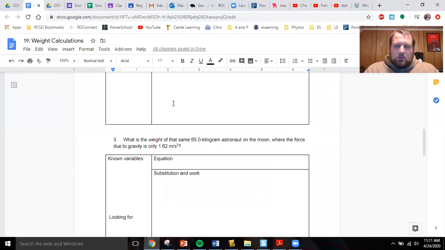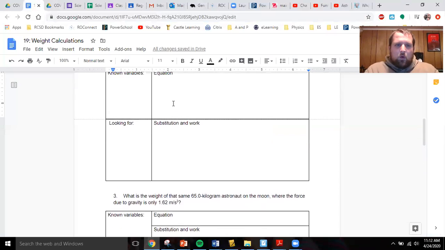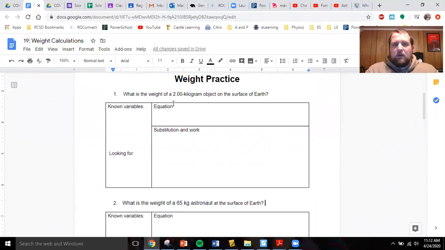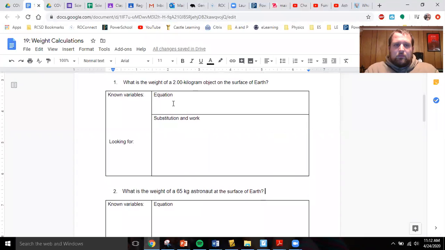Your assignment is really straightforward. There's just 4 questions where you have to use the formula for weight. It's on your reference table, it's in your notes. It should be pretty easy. Good luck, and let me know if you have any questions.